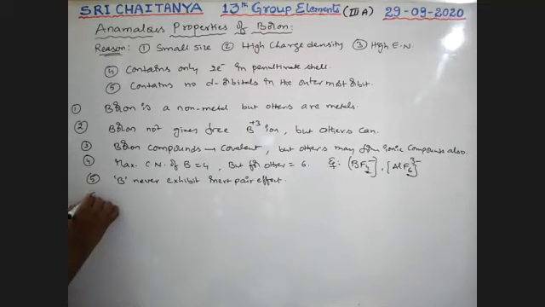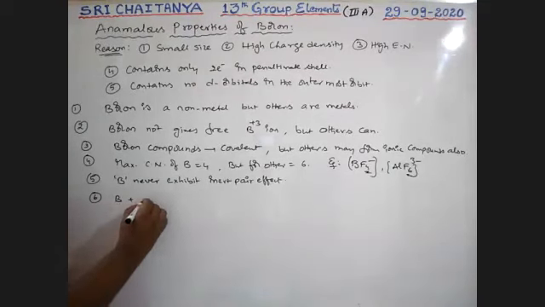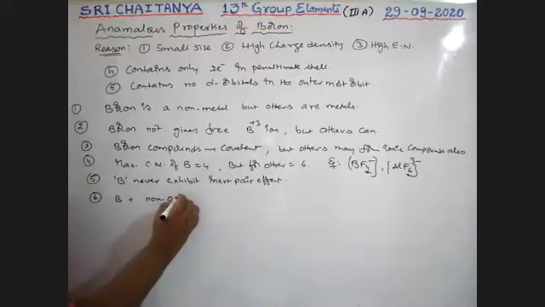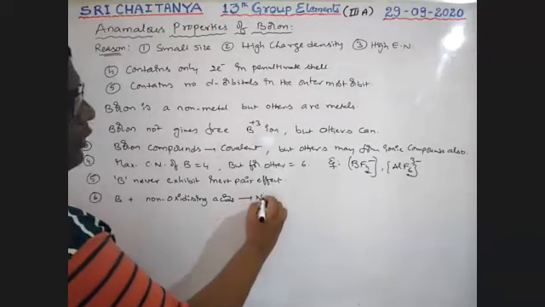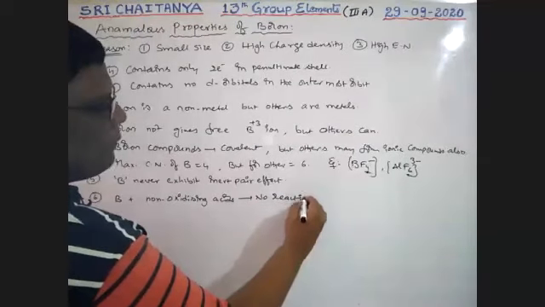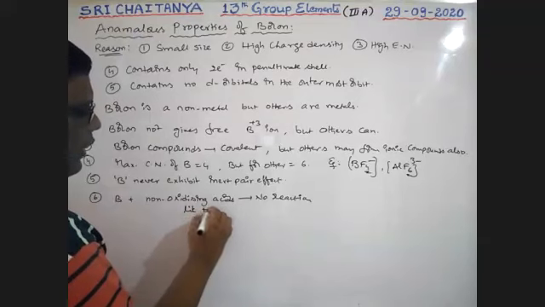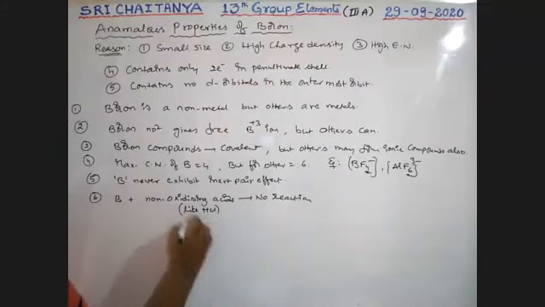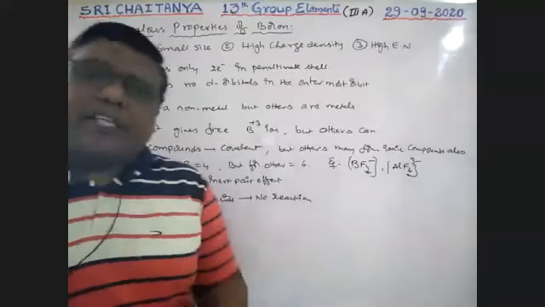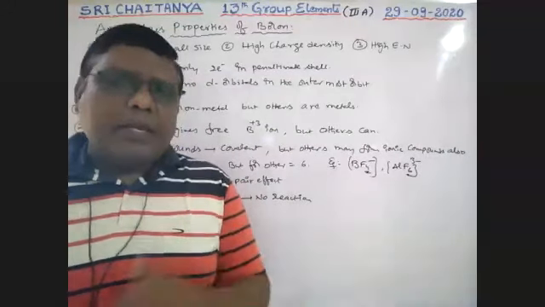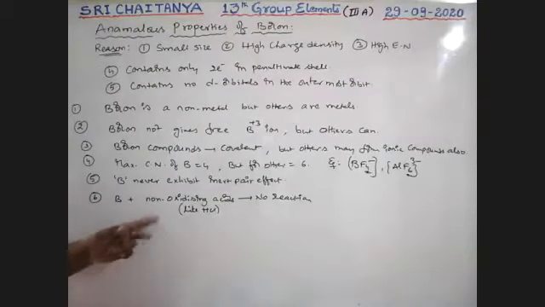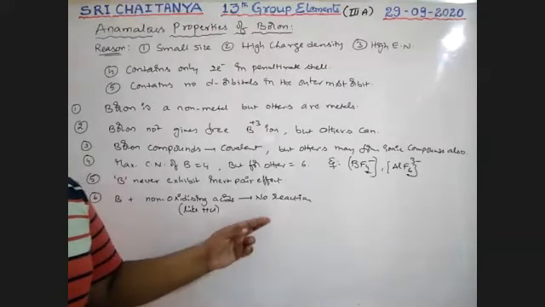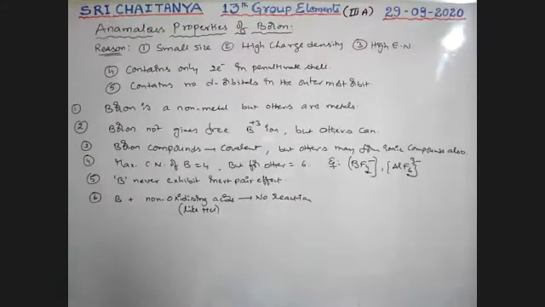Next, boron plus non-oxidizing acids, no reaction, like HCl. We already covered this point. Boron does not react with non-oxidizing acids, but aluminum and others may react with them. It is also one of the anomalous properties.